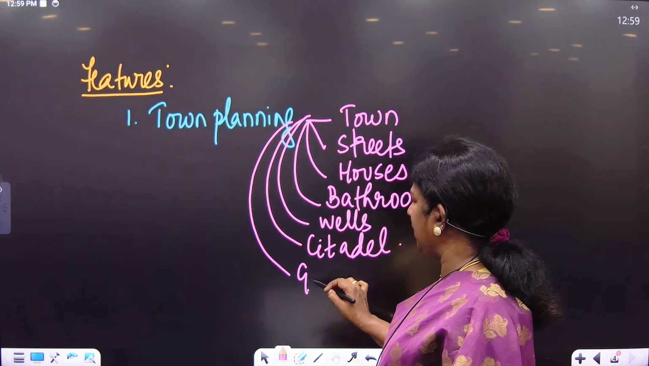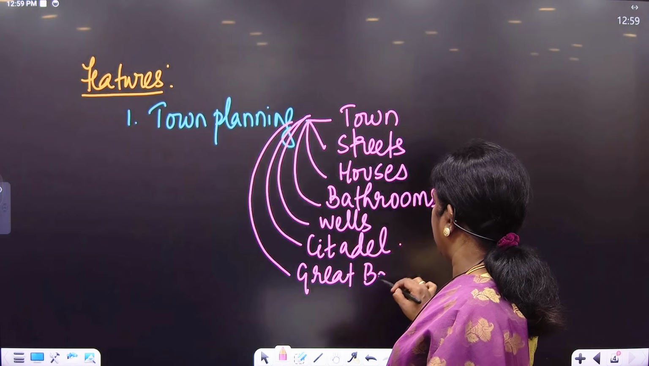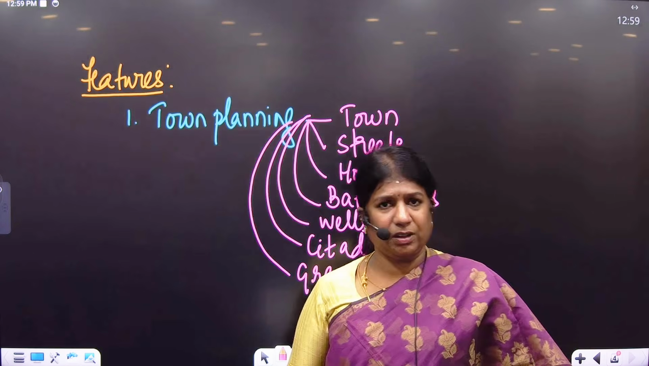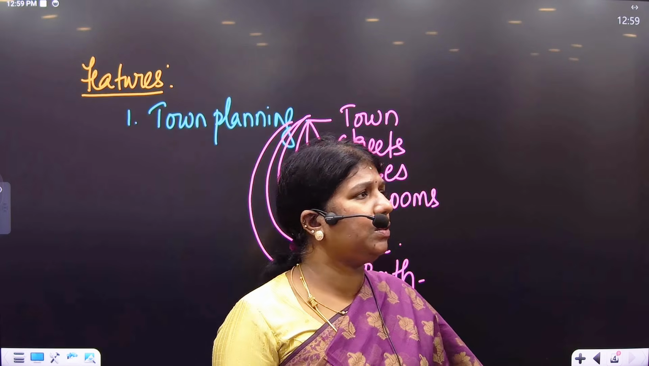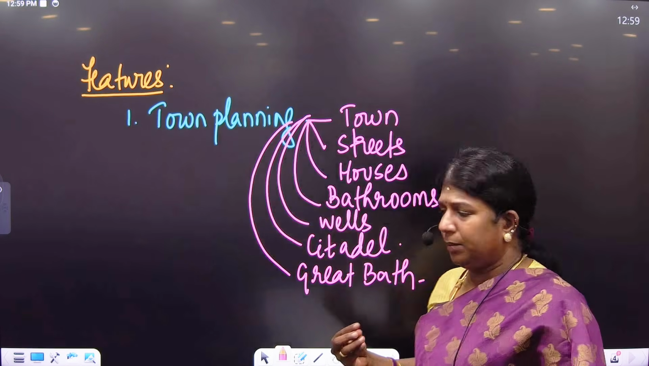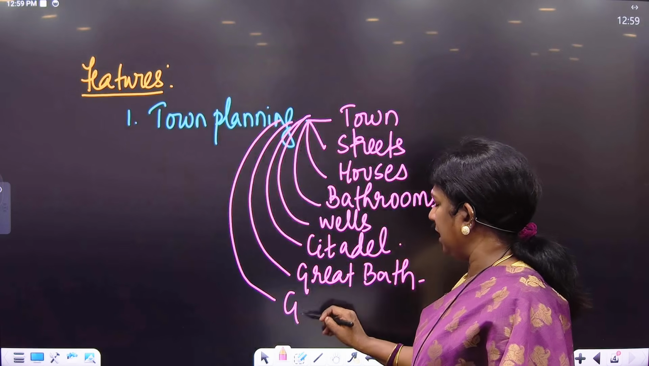Then comes the famous Great Bath, which was located at Mohenjo-daro, a single structure where historians conclude that it might have been a place for ritual bathing. Then comes the granaries.